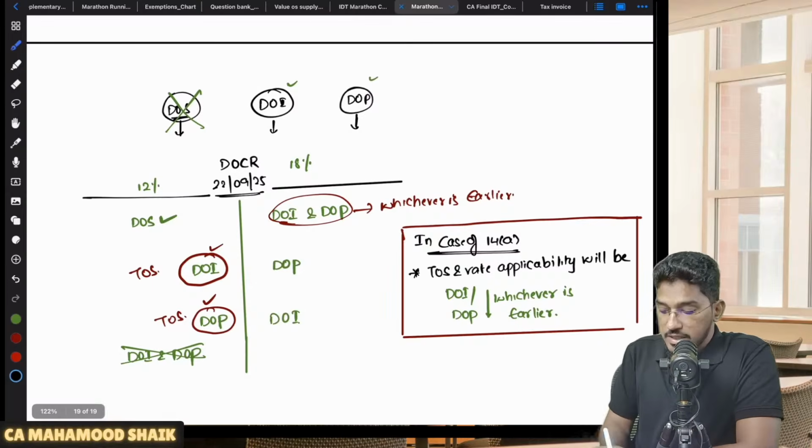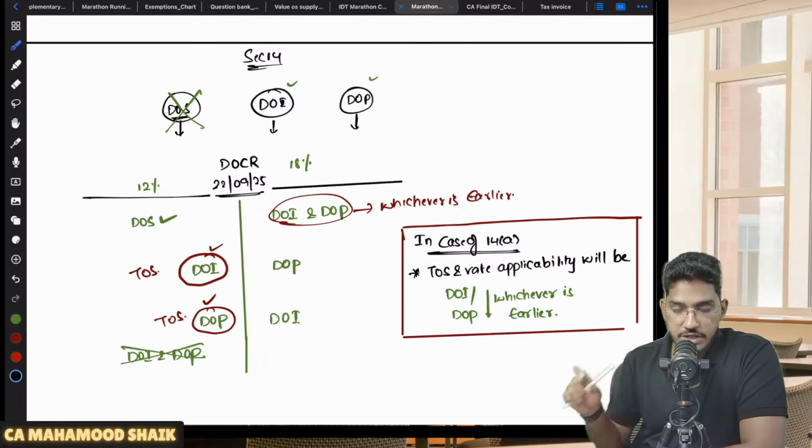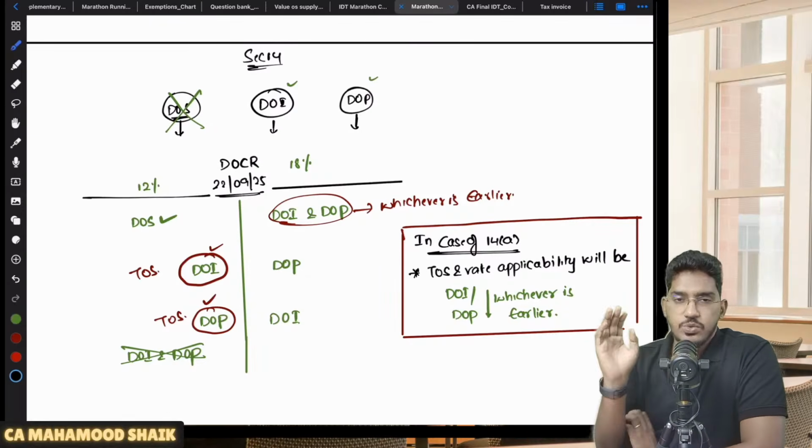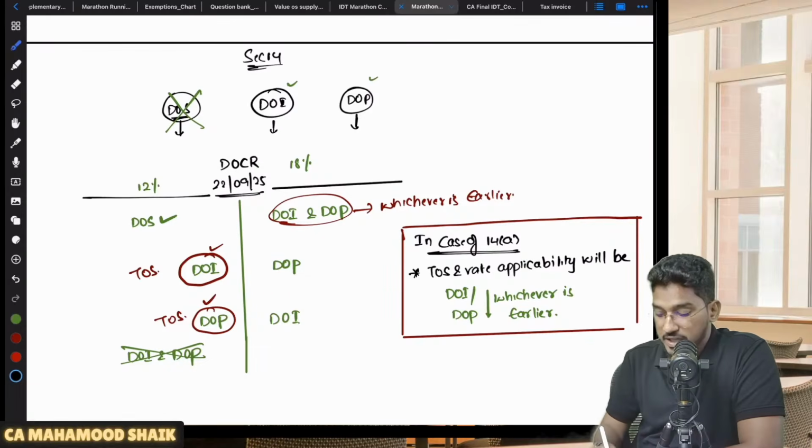Fine. So let us try to revise quickly section number 14 also. Sir, what is section number 14 talking about? What will happen in case if there is a change in rate of tax? See, in association with supply, there could be 3 dates. In case of supply, whether it is supply of goods or supply of services, there are 3 dates associated with it.